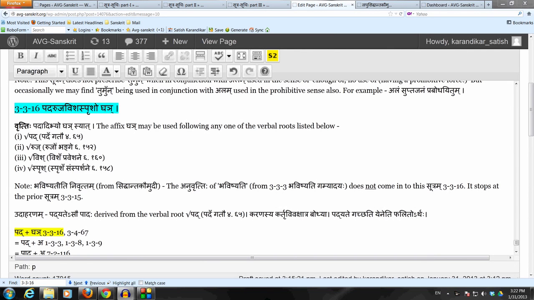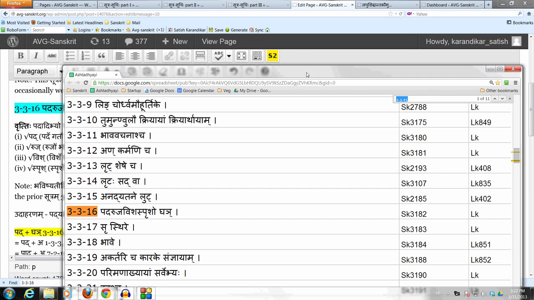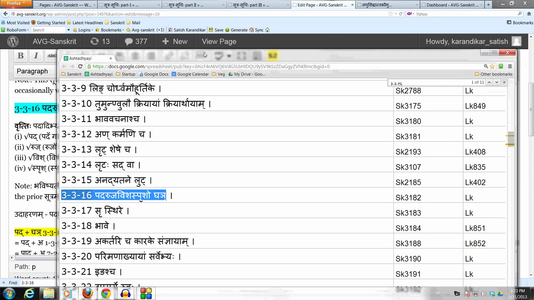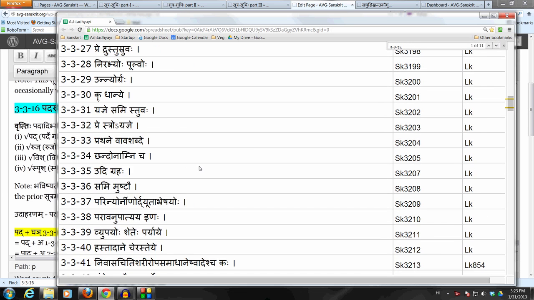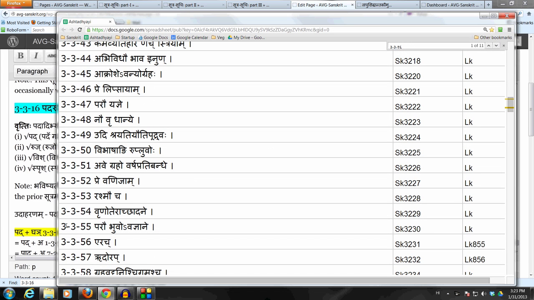Let us now move on and take a sutram which prescribes the affix ghain. This affix ghain is a very important affix. Right now, this is just the first sutram that we are taking up, which prescribes this affix. This anuvritti of ghain runs all the way down from this sutram 3316 up to 3355. So we'll be taking a number of rules in this section. This is the very first one.